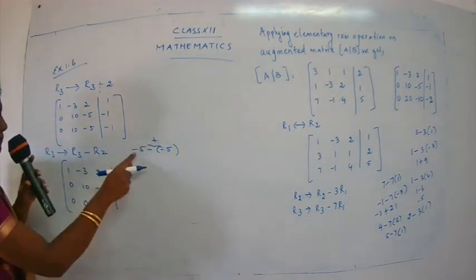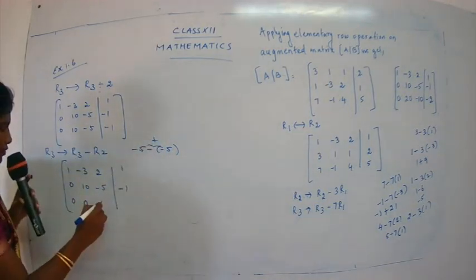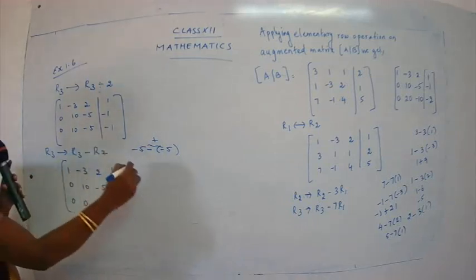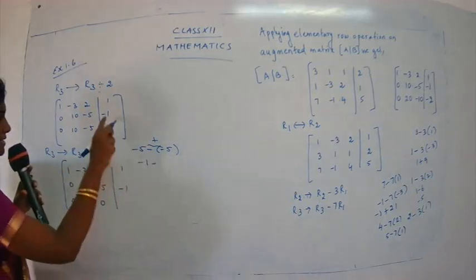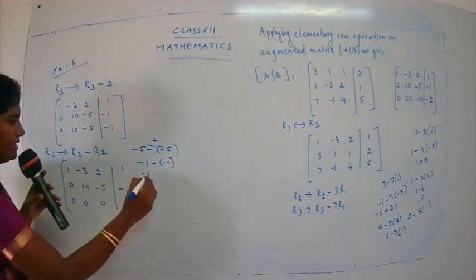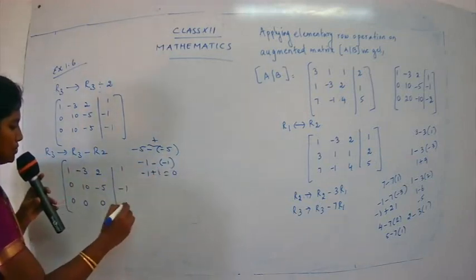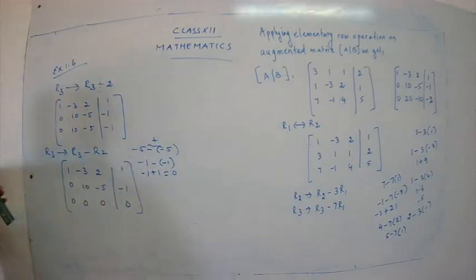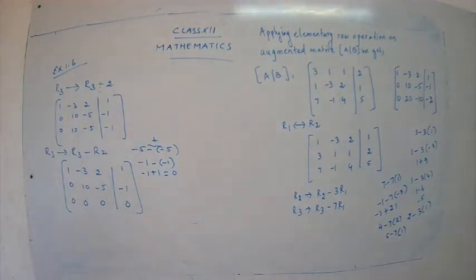Minus turns to be plus. So minus 5 plus 5 is 0. Same way, minus 1 minus, minus plus, so minus 1 plus 1 is equal to 0. So we have got a 0 row. The last row is a 0 row because all the elements are 0.